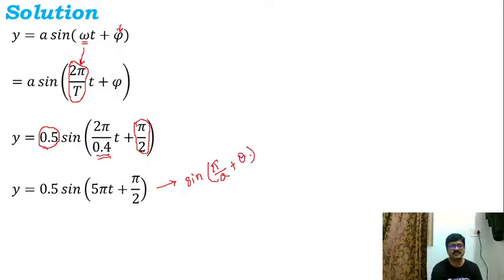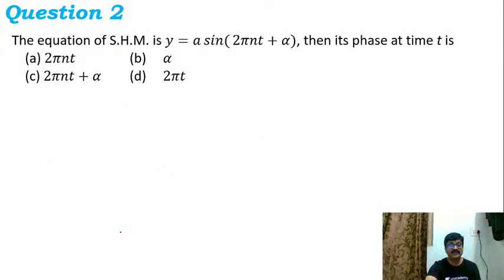Sine of pi by 2 plus theta is cos theta, is it not? So let us make use of this allied angle here. Accordingly, I can write this as 0.5 cos phi pi t. Now theta is phi pi t here. So hence we have obtained the value as 0.5 cos phi pi t. Now this is the answer that we are looking for. I hope this is the displacement equation which is asked in the problem. Okay. Now let us move on to the next question.